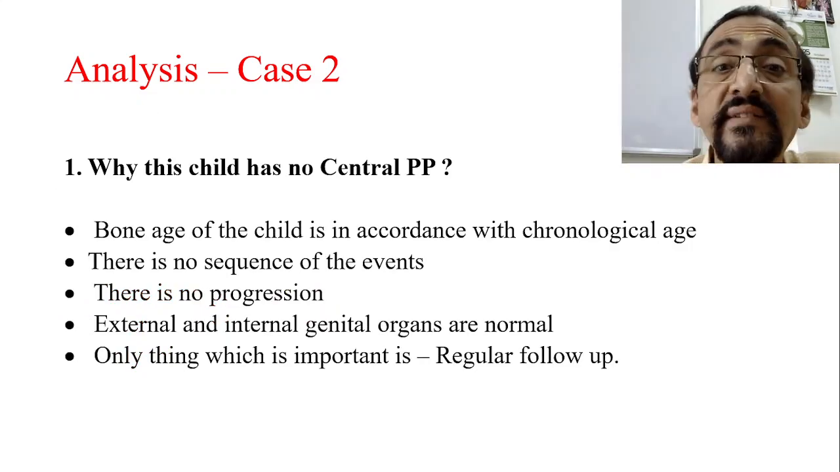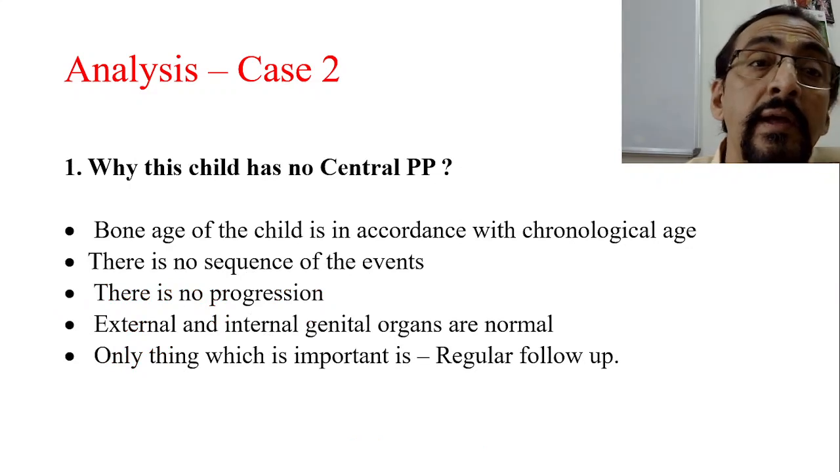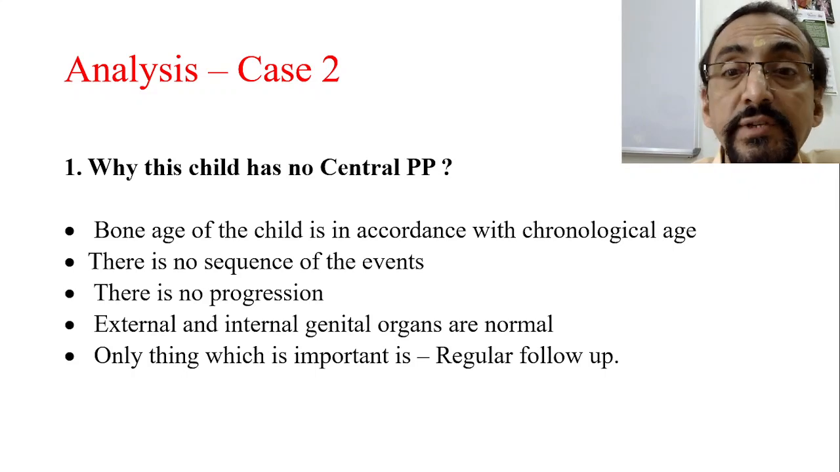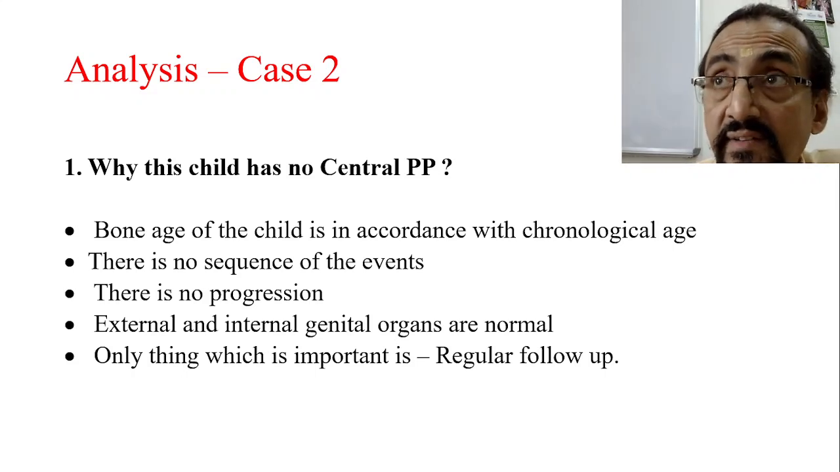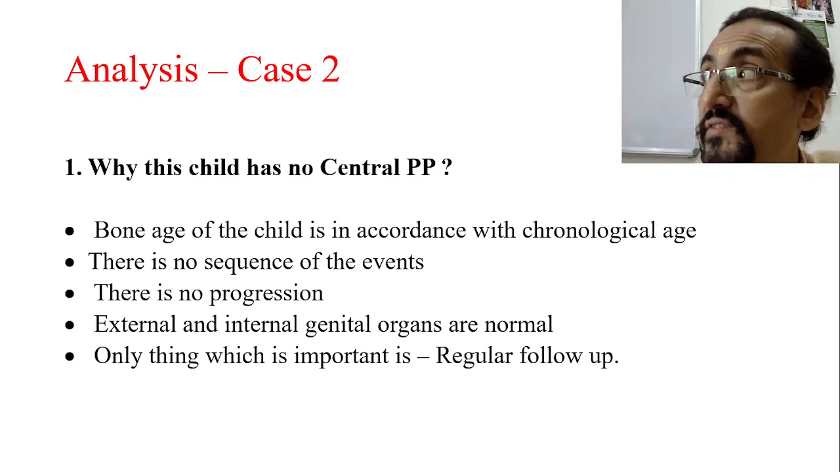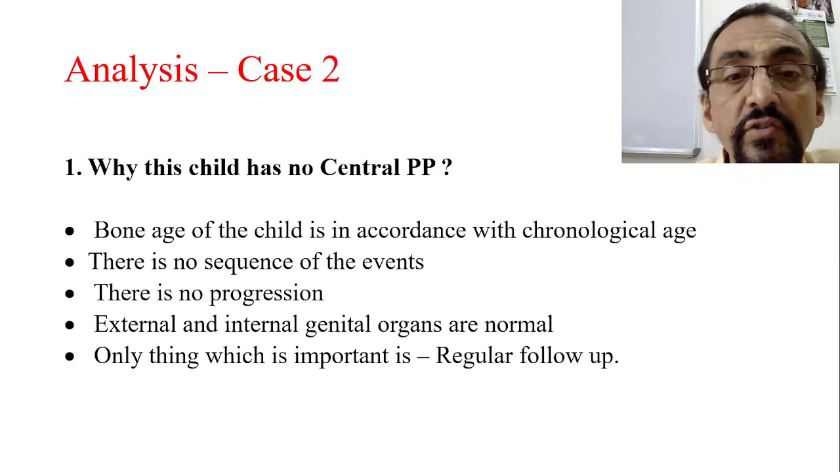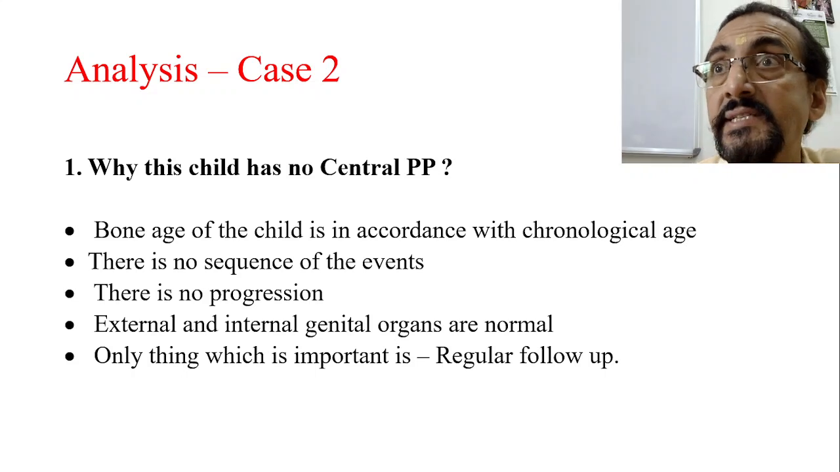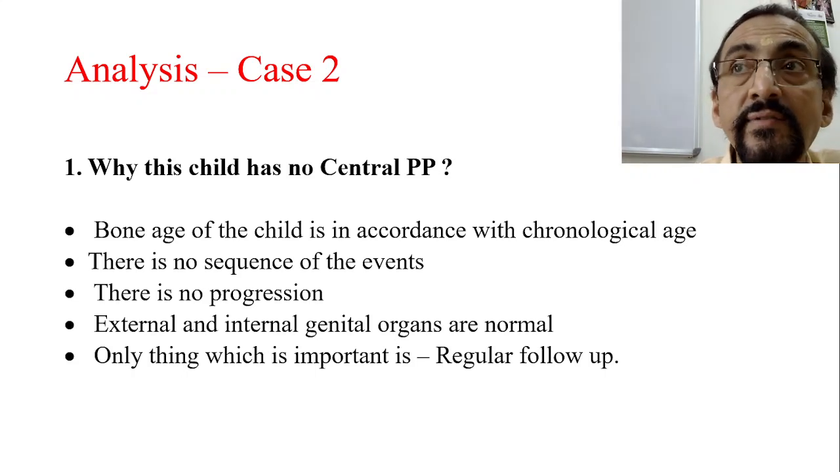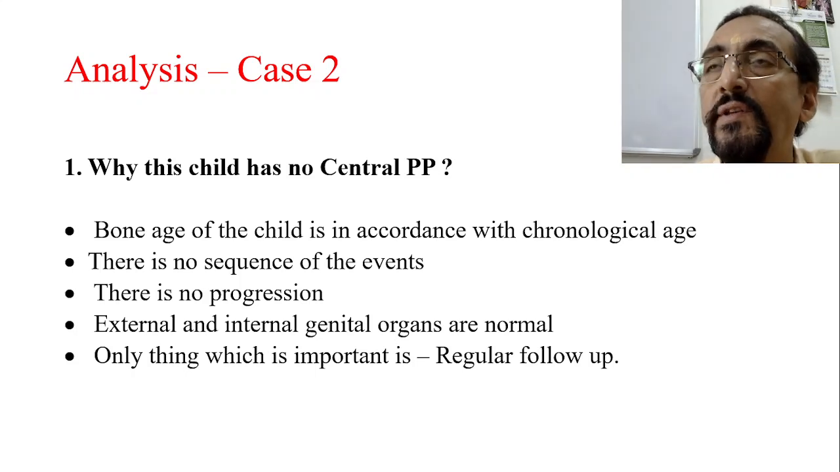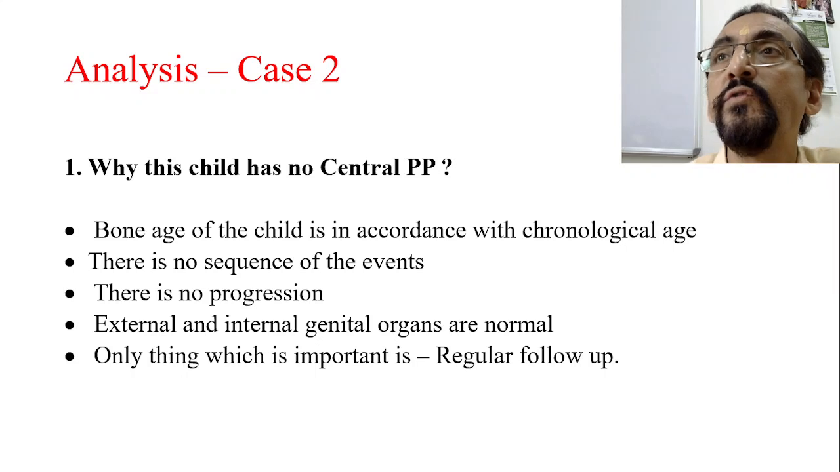First of all, we shall see why this is not central precocious puberty. The bone age of the child is in accordance with the chronological age, therefore it is not central precocious puberty. There is no sequence of events seen, therefore it is not central precocious puberty. There is no progression once begun, therefore it is not central precocious puberty. Internal and external genital organs have not shown any developmental changes, therefore it is not central precocious puberty. In central precocious puberty, because of the action of gonadotrophin releasing hormone, you will have luteinizing hormone, then you have follicular stimulating hormone.